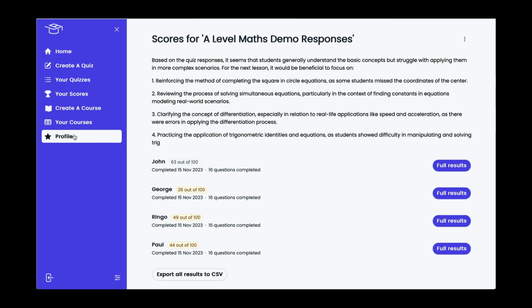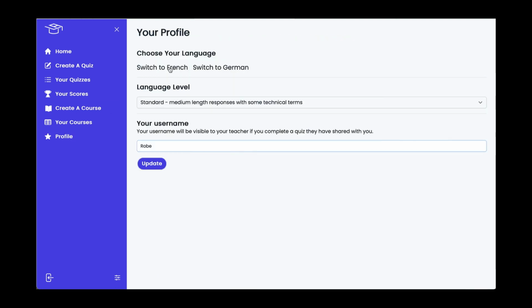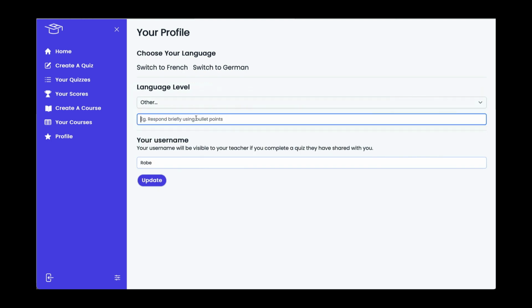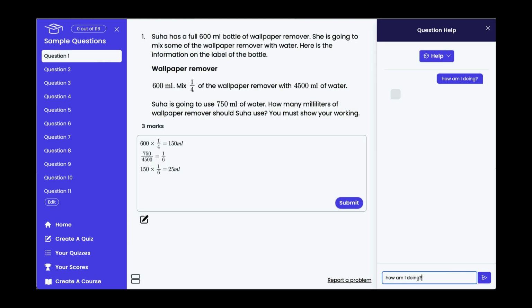Learn Anything works in any language. Here we can switch to French and German, but any language will work with the system. I can choose the language level of the response, and I can even specify a certain style. So for example, I could ask it to talk like Snoop Dogg, and it will then respond to me in that manner.